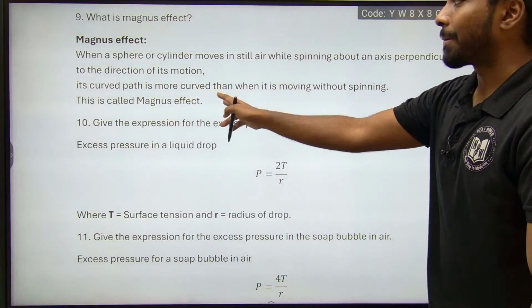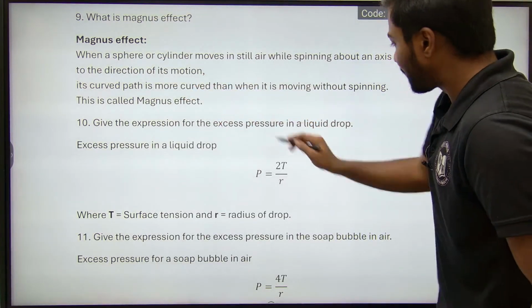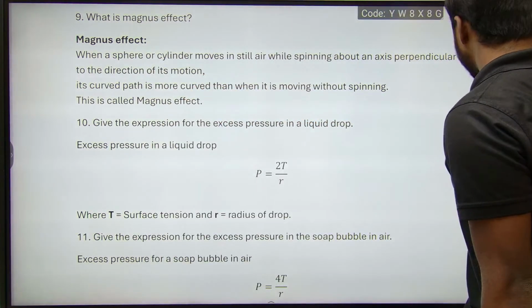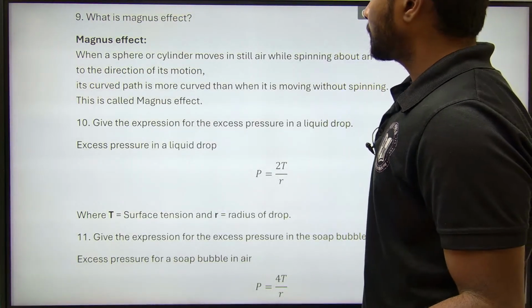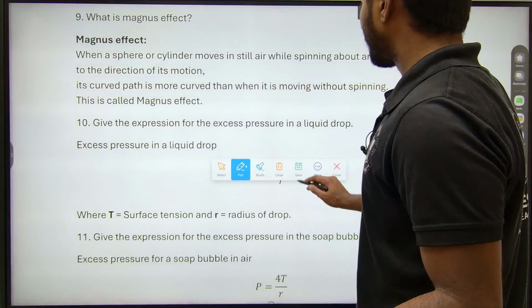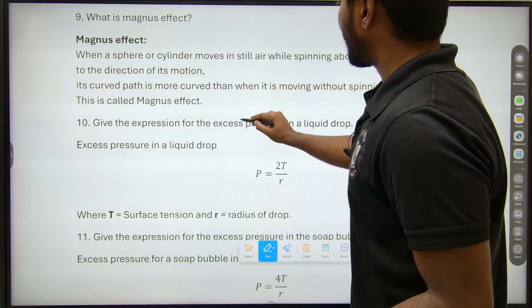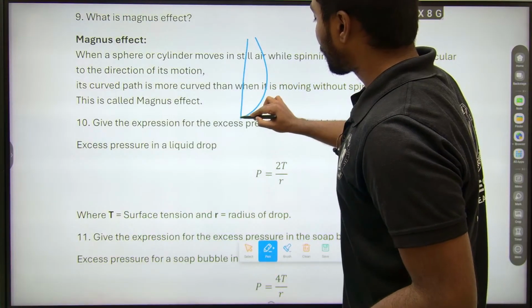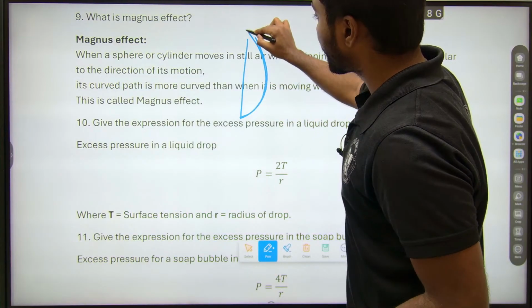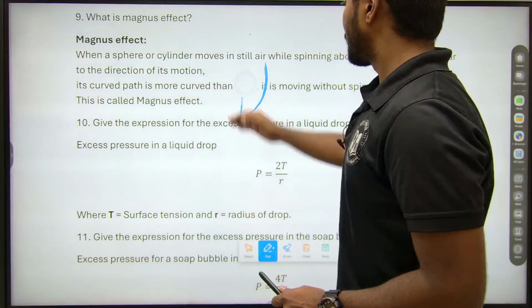This is called the Magnus effect. It goes in a curved path, not a straight path, due to the low pressure and high pressure.